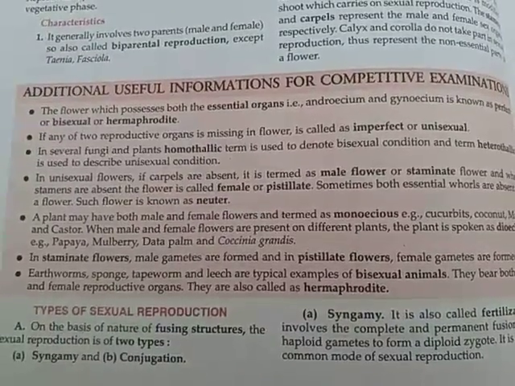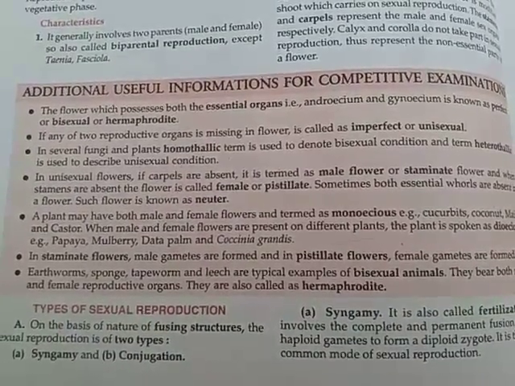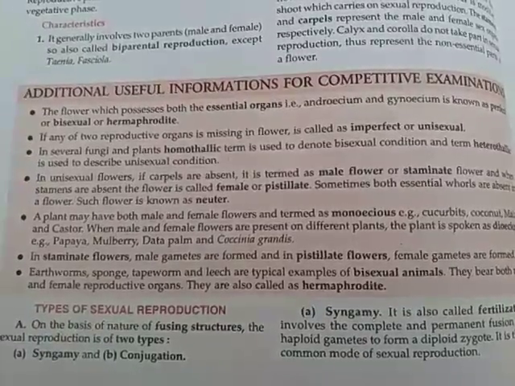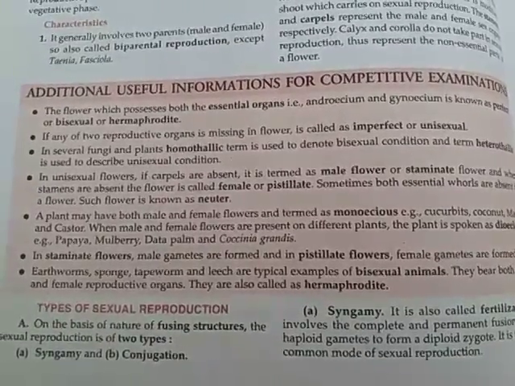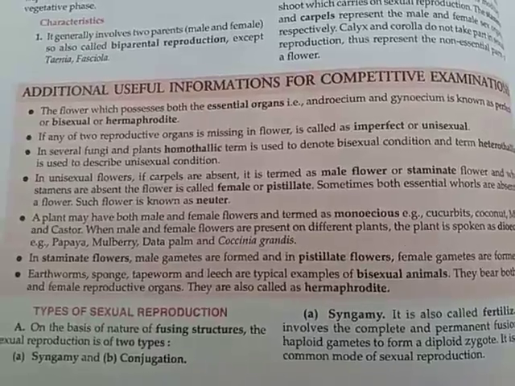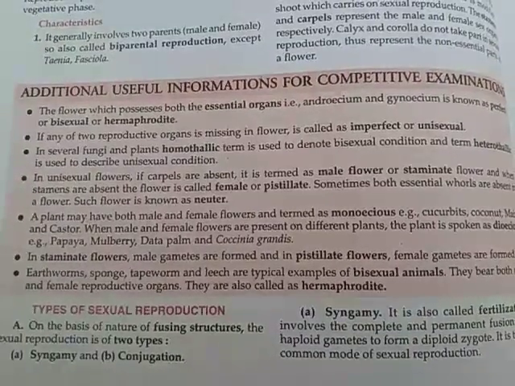Okay, so you must define the words hermaphrodite, bisexual, unisexual, monoecious, dioecious, staminate, pistillate, neuter, homothallic, heterothallic, perfect, imperfect, and